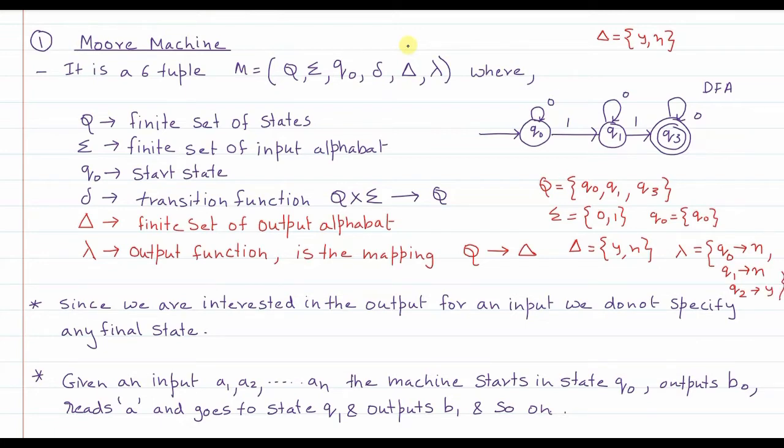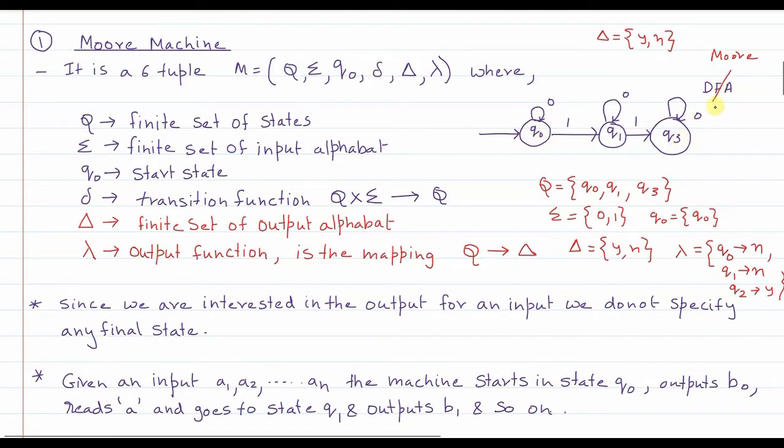Now if I want to convert this DFA into a Moore machine, I will have to do one small modification. The first modification is, since the Moore machine does not define a final state, I will have to remove this double circle. So there is no longer a final state. But it is also true that if I remove the final state, the automata's meaning will also change. So in the Moore machine, the output function tells you that each state is mapped to an output, so the output is associated with each state.